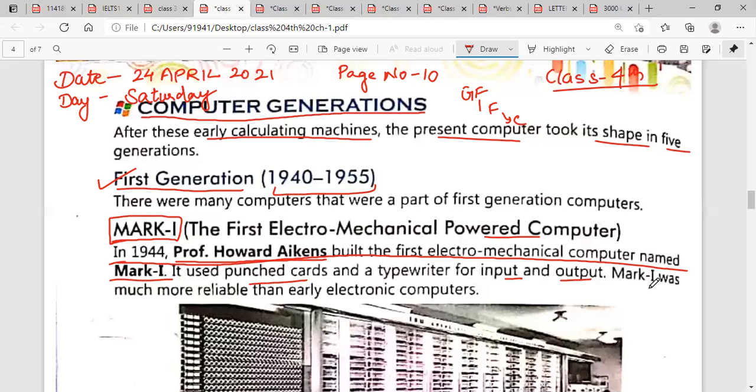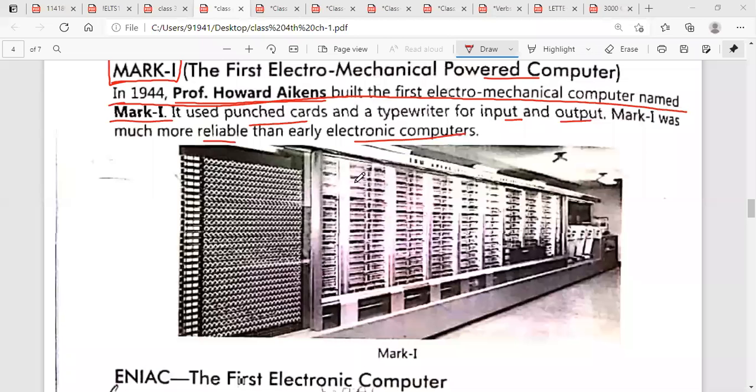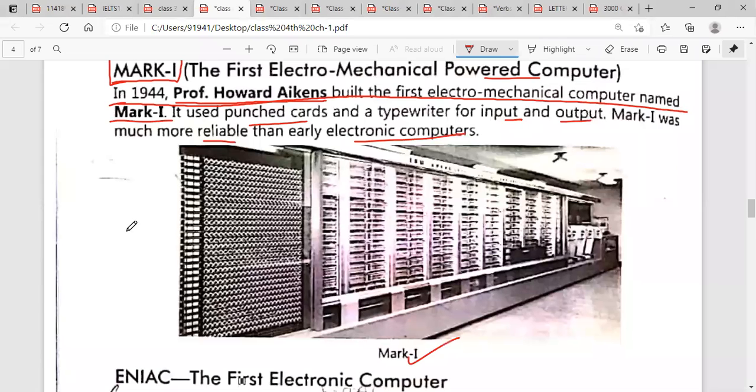Mark 1 was much more reliable than the early electronic computers. It was considered better than the previous computers. You can see the image of a Mark 1.